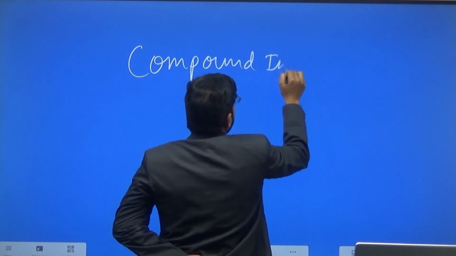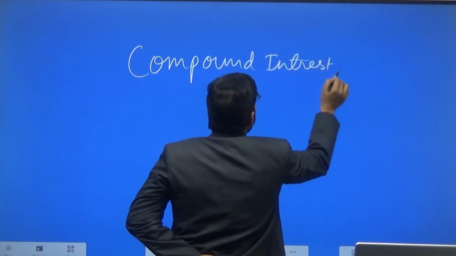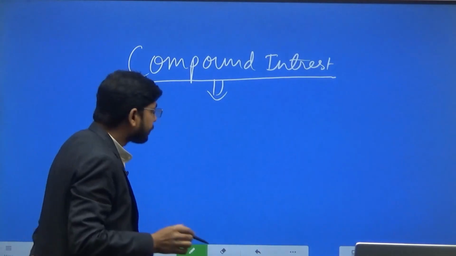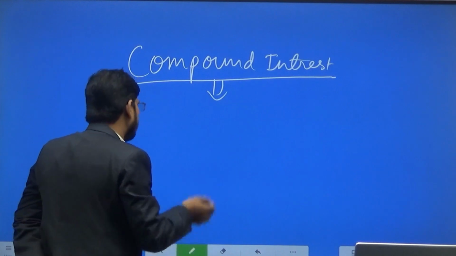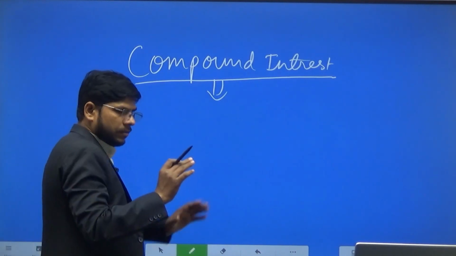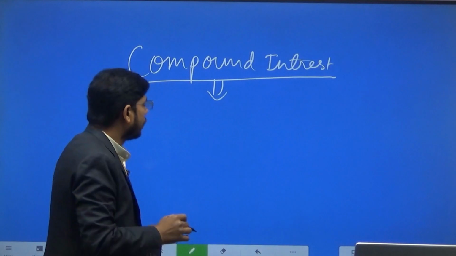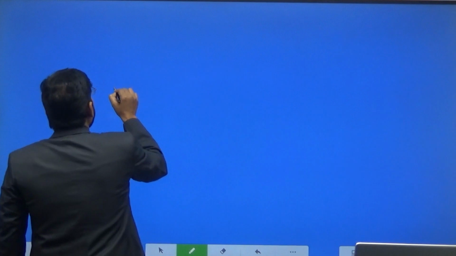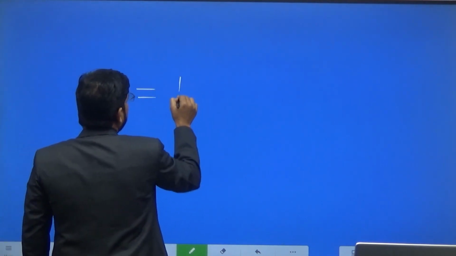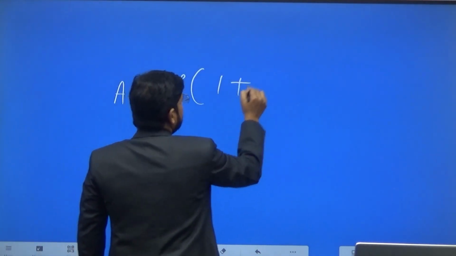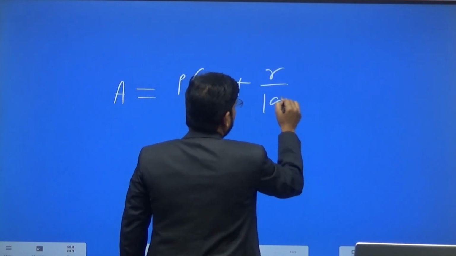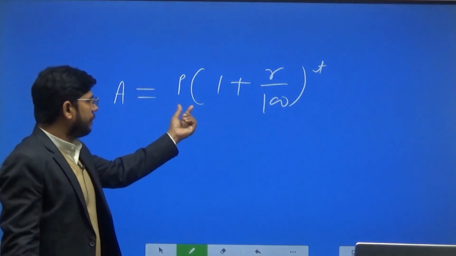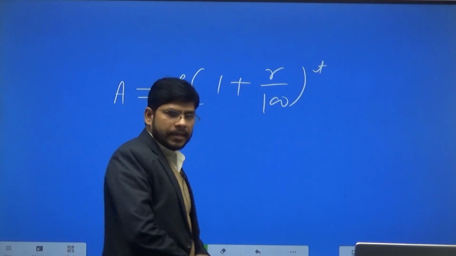Compound interest. Okay, so what is compound interest? The main trick or formula related to this topic is A is equal to P (1 plus R by 100) to the power T.